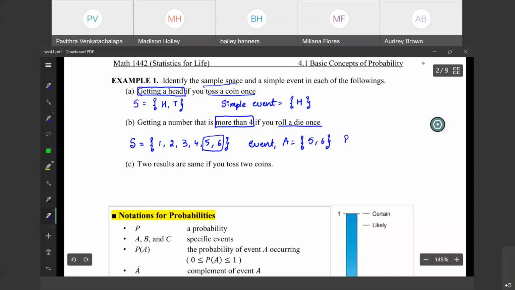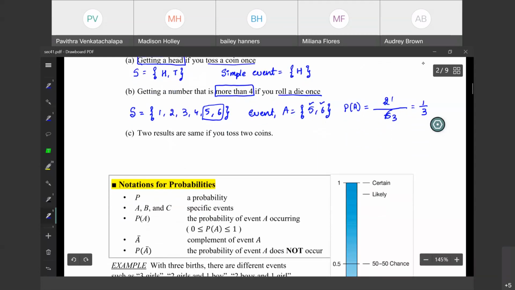Now, what will be the probability of this? It is number of outcomes divided by total number of outcomes. Now, total number of outcomes is nothing but 1, 2, 3, 4, 5, 6. Right? 6. Now, what is a outcome that you will get more than 4? It is 2, because it is only two numbers you will get when you roll a die once. Simplify this, you will get 1 over 3. Now you can see it is less than 1.